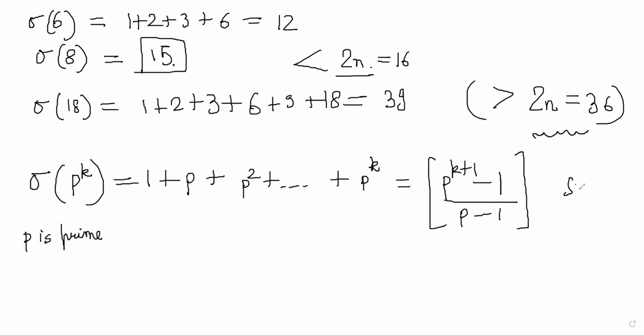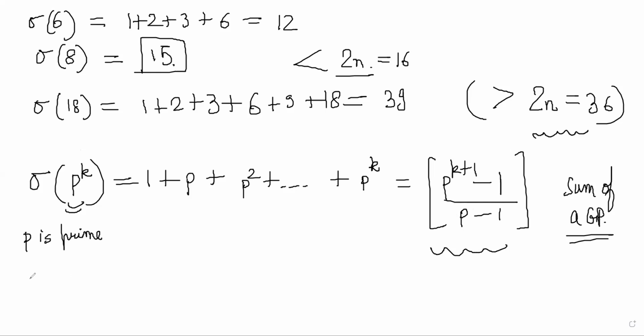This is the sum of a GP. You should know the GP formula. There are k plus 1 terms here, okay? So this is a formula: whenever you have a prime number to the power k, the sigma value comes out to be this.